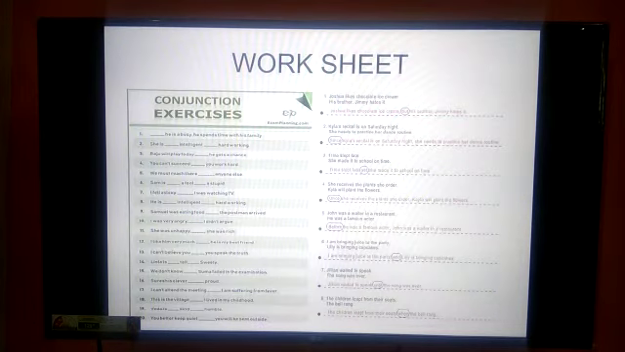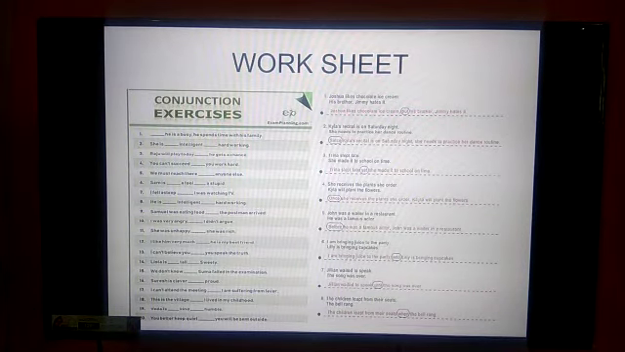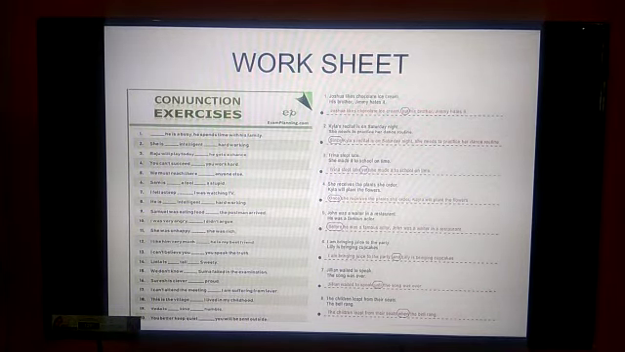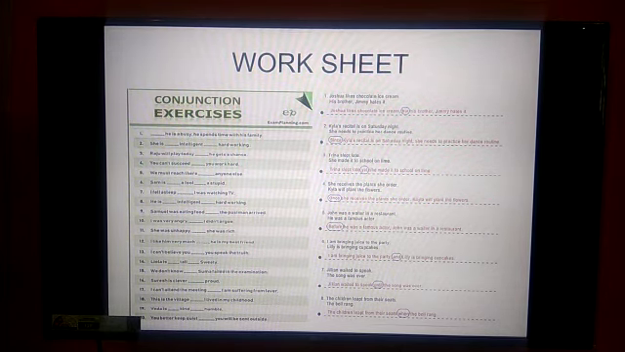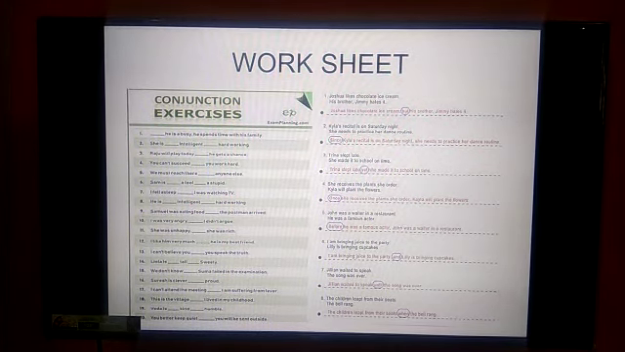Next, a worksheet is given. In the second part you can see the examples given there, and the conjunction exercises are in the worksheet's first part. You do it, and once school reopens, I'll check these answers.